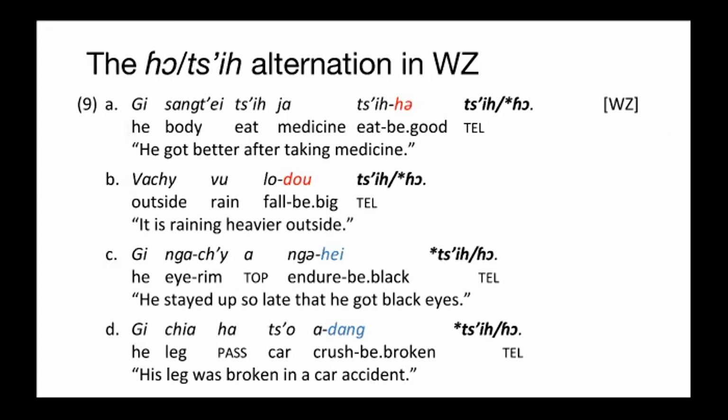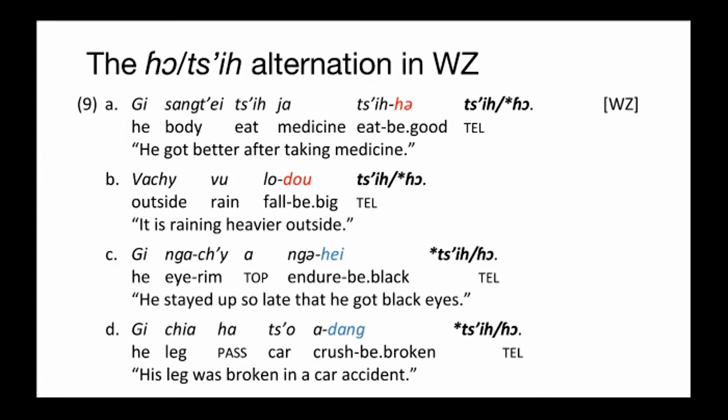Now let's take a closer look at the all 词 alternation in WZ. We can see that all and 词 hold fixed collocation with the R morphemes. For example, in sentences 9A and B, he got better after taking medicine, and it's raining heavier outside. We use 词 after the R morpheme 和 meaning good and the do meaning big.